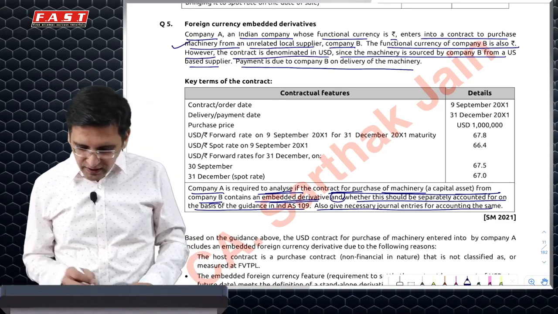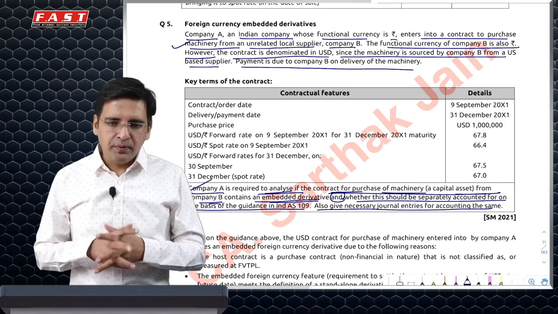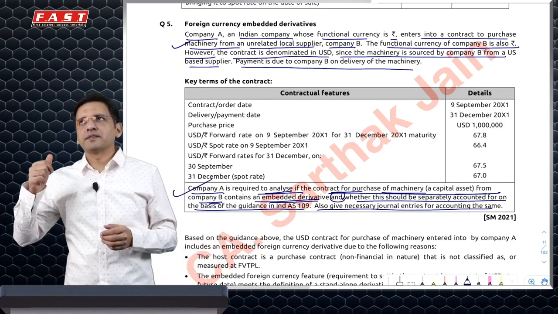Now I have to look at this question from the point of view of company A. So company A is the buyer, buying it in dollars.